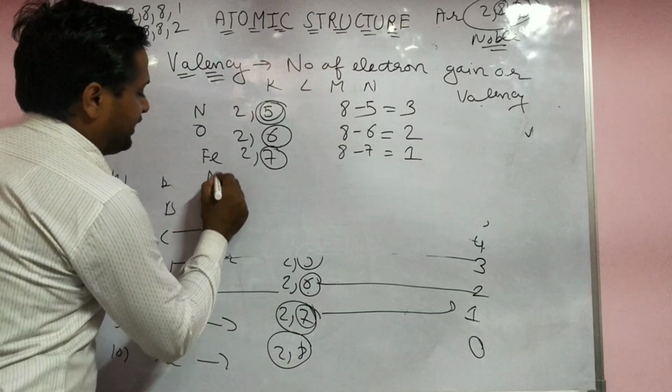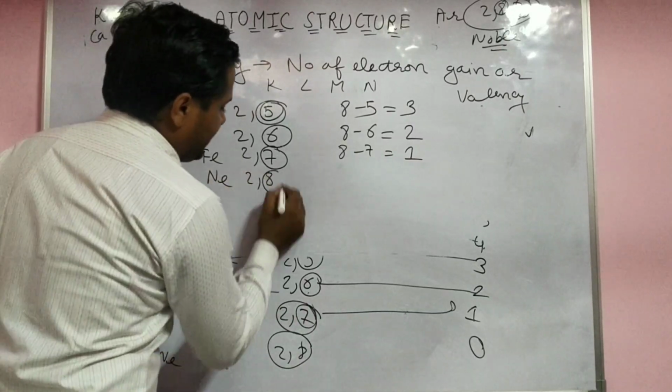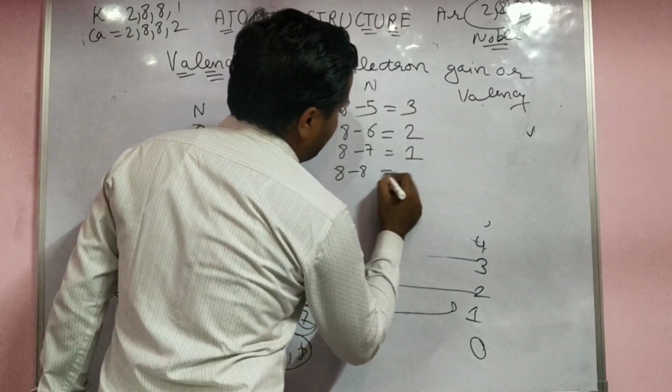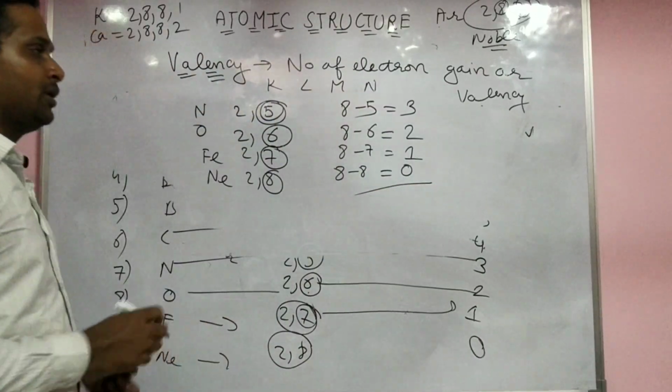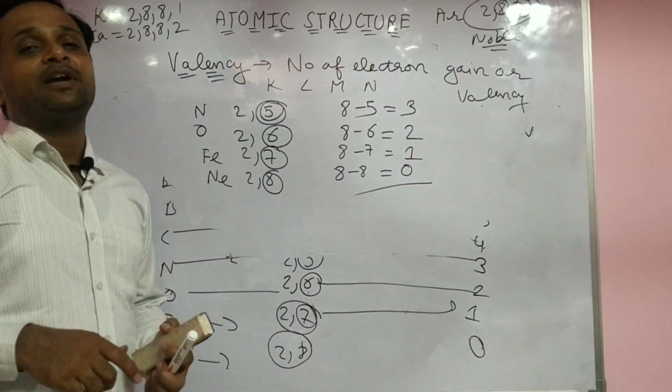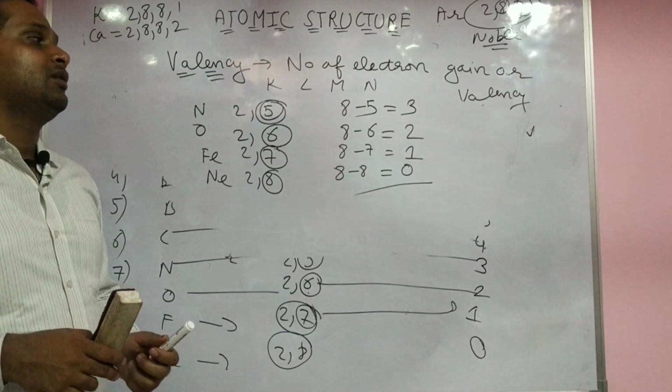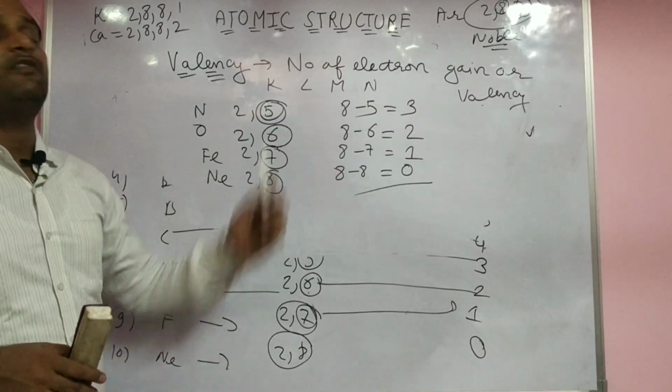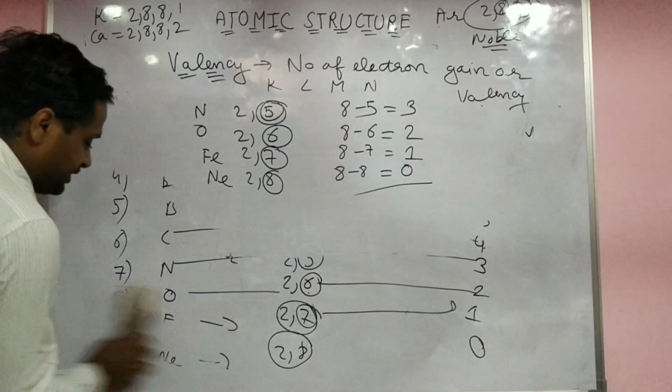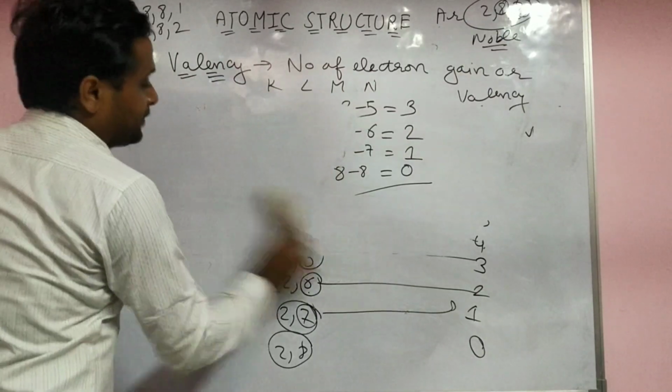There are two ways to find out the valency. For 2 8 8, 8 minus 8, you have to subtract the valence shell electrons, which gives 0. This is the second way to find out the number of electrons gained or lost, or the valency.